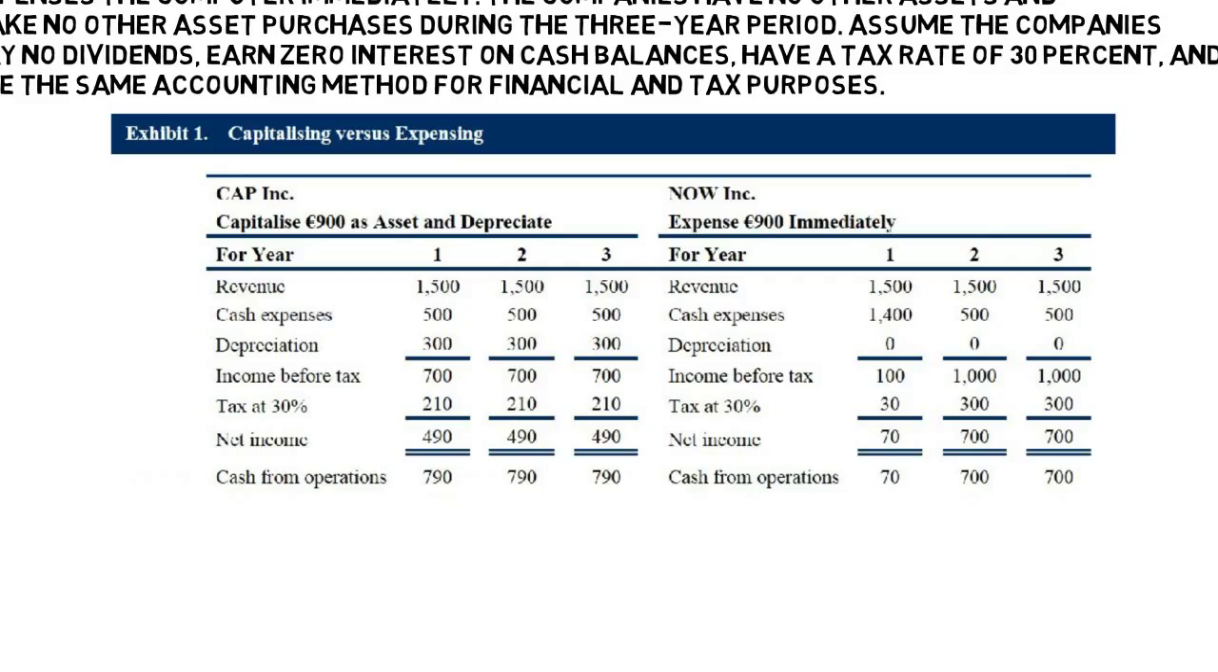Now Inc. does not have any depreciation expense. So the first year's cash flow for Now equals its net income of 70 euros. Following the same process for the next 2 years, we get Cap Inc.'s cash flow from operations as 490 euros each, and Now Inc.'s cash flow from operations as 700 euros each.